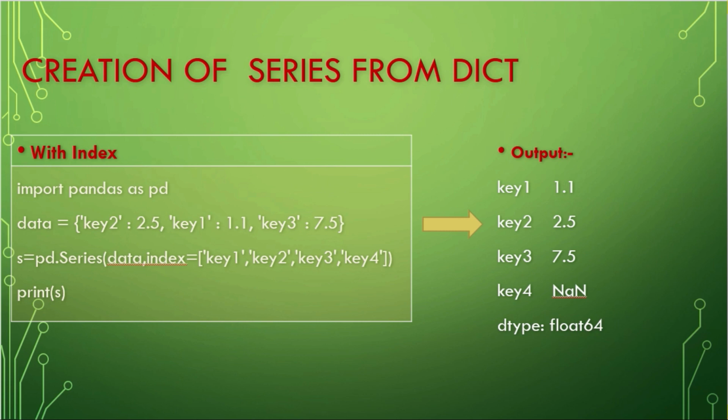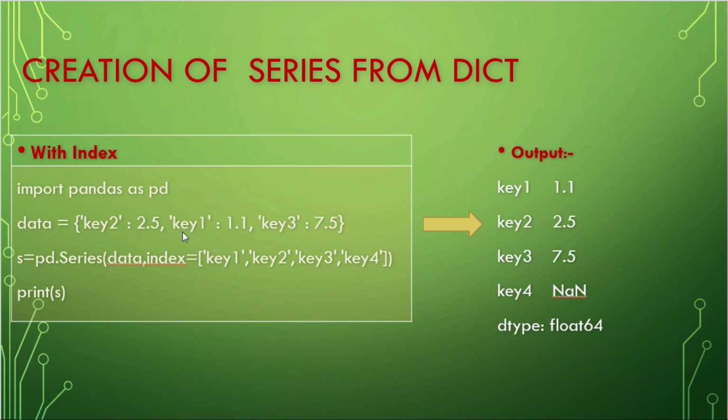Let's see how to create a series from a dictionary with index. So this is my code. Import pandas as pd, and here I have created one variable, data, and these are the three key value pairs, stored as a dictionary in my variable data. Next I have created one more variable, s, and pd.Series of data, as we are creating a series with index. Using a dictionary with index, that is why we have passed the index argument also.